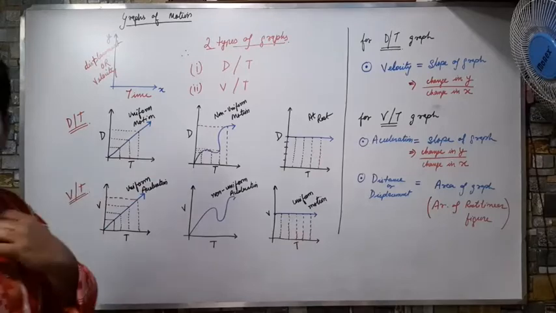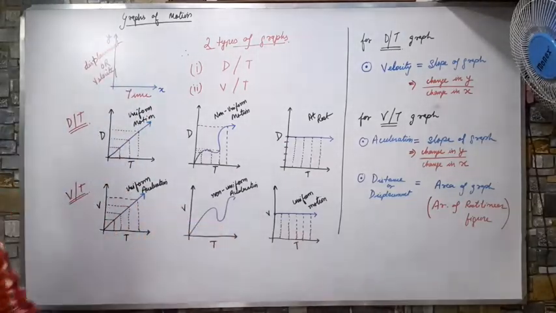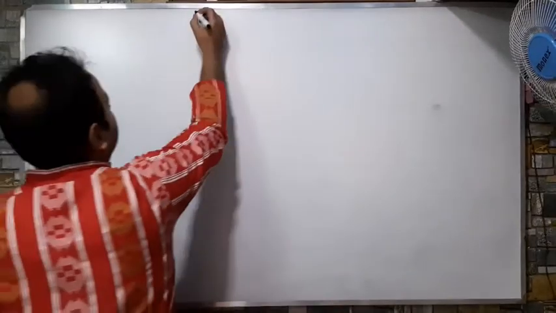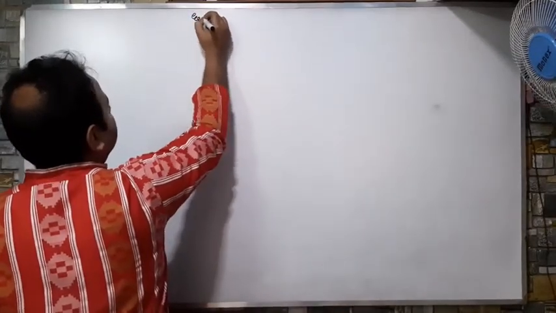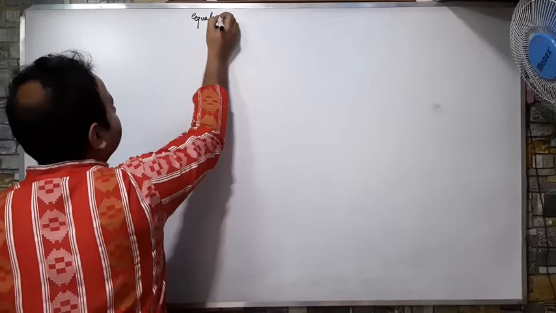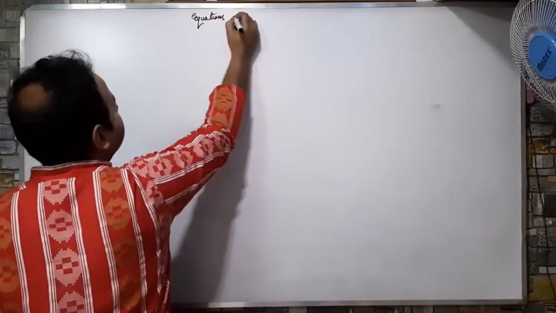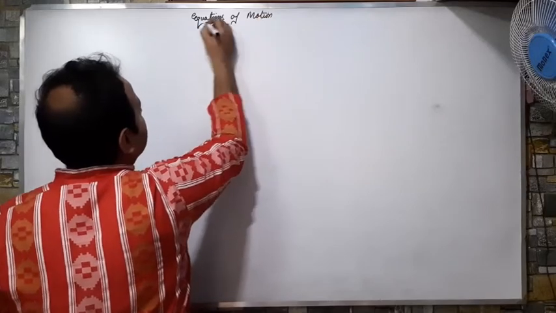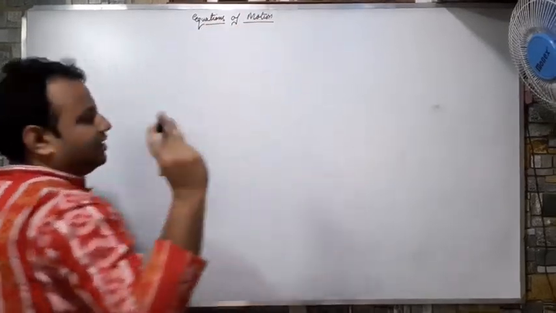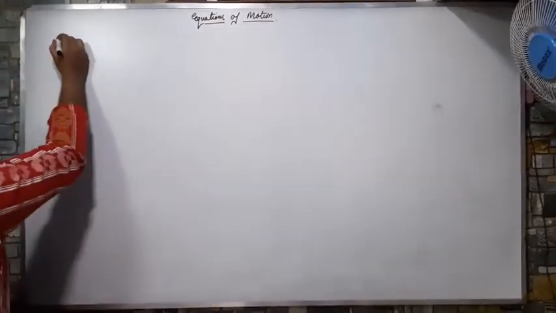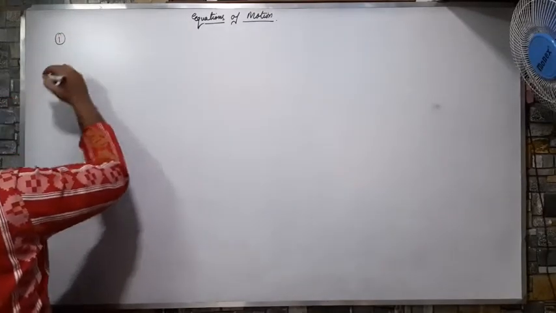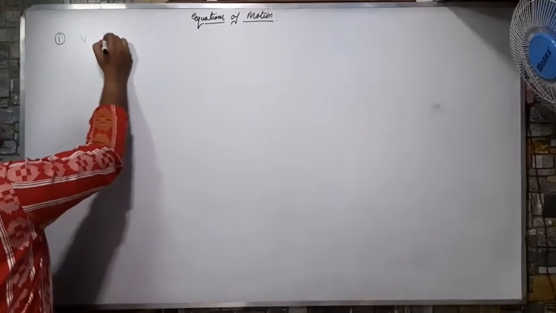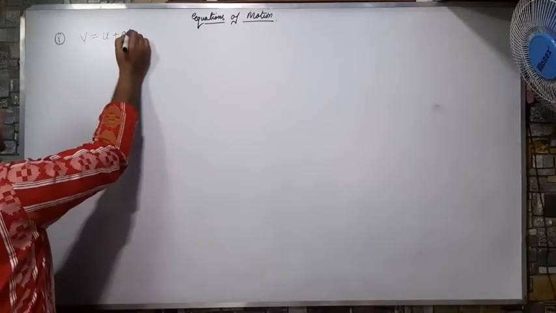Okay, now the second last topic of the chapter, or one of the most important topics of the chapter, is the equations of motion. There are basically three equations of motion. The first equation is v equals u plus at. This is the first.